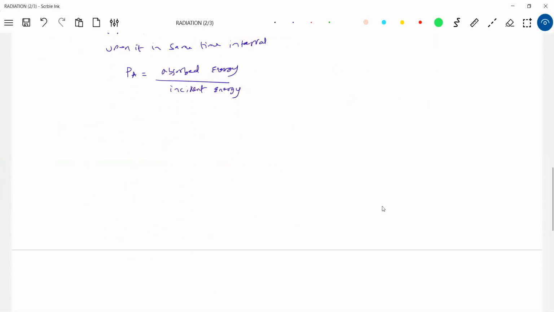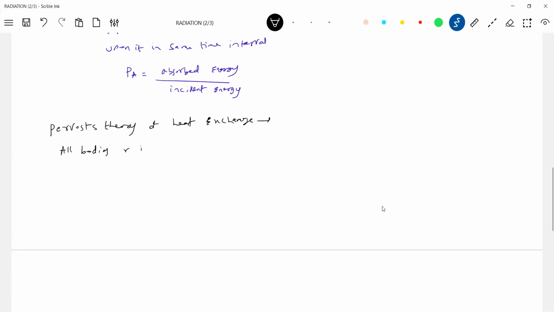So we have a law, Prevost's theory of heat exchange. What is that? All bodies radiate at all temperatures.